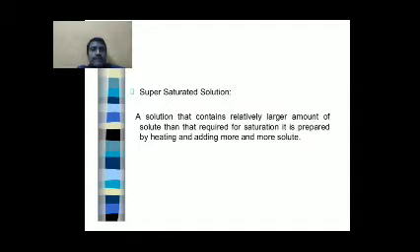Supersaturated solution definition: a solution in which the amount of solute is more than required for saturation is called a supersaturated solution.